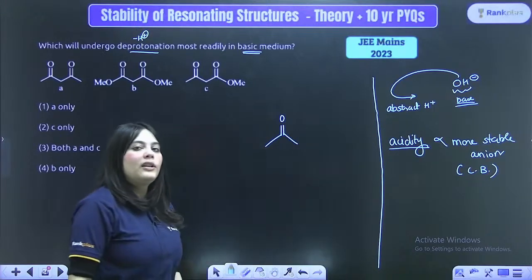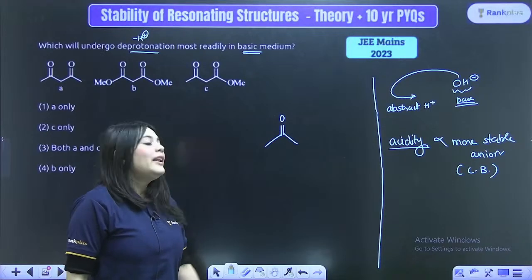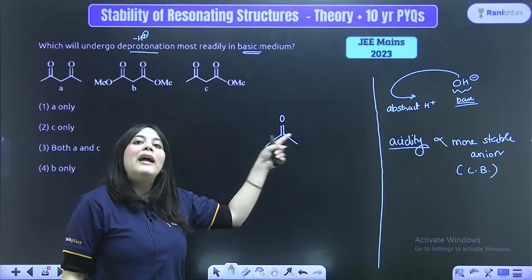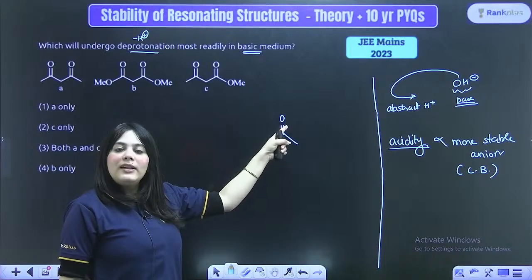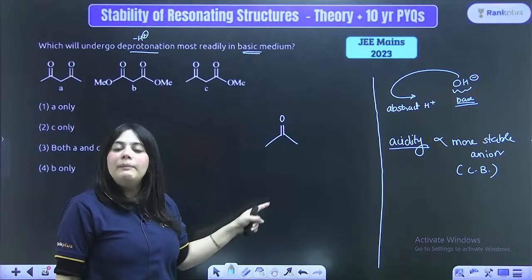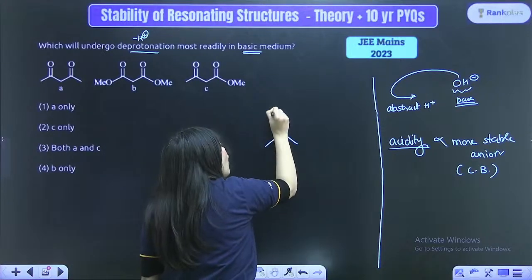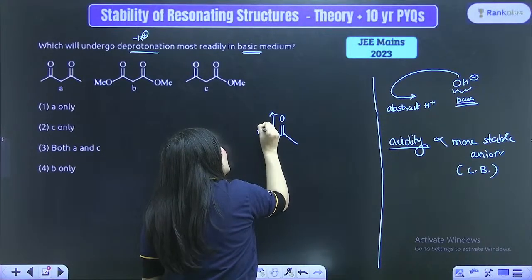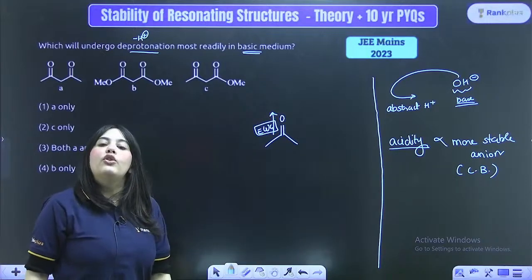Can you see a carbonyl group is attached? What I'm teaching you right now is that whenever any group which has a multiple bond is attached, that group will always act as a very good electron withdrawing group.